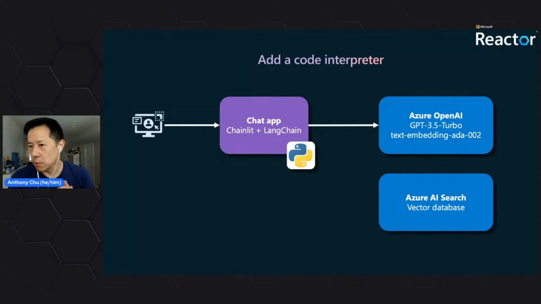So when you ask our application a question, our agent, Langchain, is going to see the question and decide: is this a question about information I can look up in my vector database, or is this something I can write some Python code to solve?